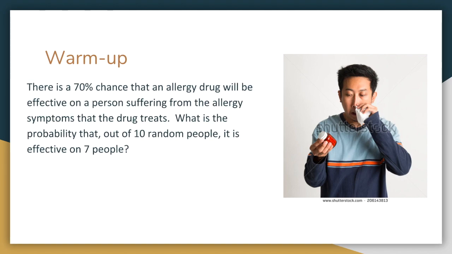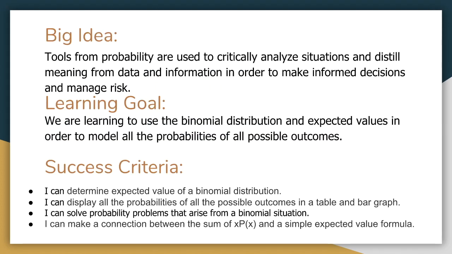So as a warm-up, there's a 70% chance that an allergy drug will be effective on a person suffering from the allergy. What is the probability that out of 10 random people, it is effective on 7 people? We kind of expect it to be effective on 7 people, but really, what is the probability that if you took a 10 person sample, the drug will work for those 7 people?